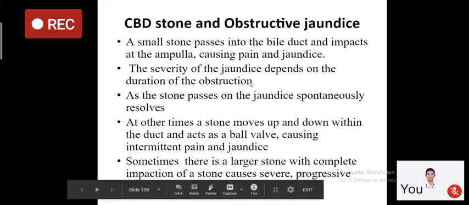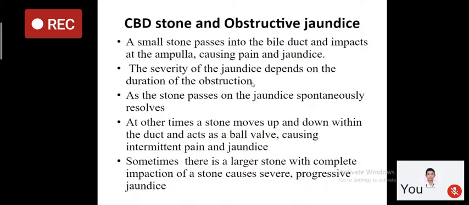So it will depend on for how long the stone is impacted. If the obstruction is prolonged, the level of jaundice will be high. But if the obstruction is for a small period, then the jaundice will not be so high. So the severity of the jaundice depends upon the duration of the obstruction. As the stone passes on, the jaundice spontaneously resolves. So this jaundice is usually called intermittent jaundice.